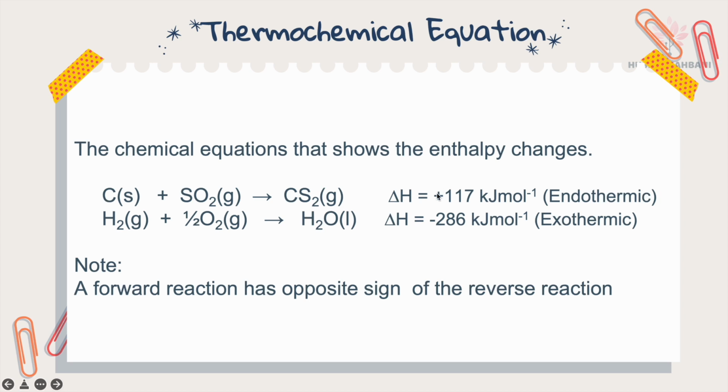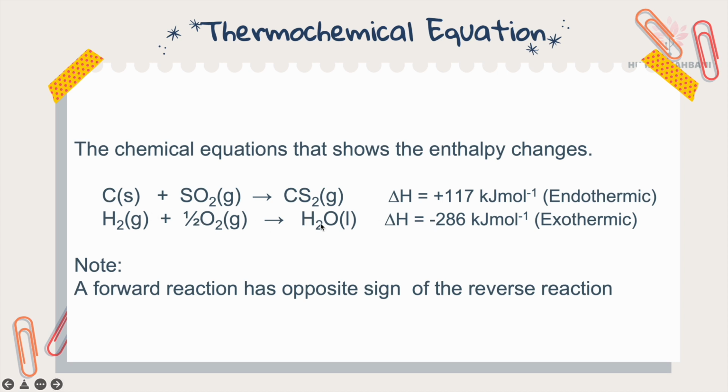For this one, hydrogen gas reacts with oxygen gas to produce liquid water. The delta H is negative 286 kJ per mole. The negative sign shows that this is an exothermic reaction, meaning the product enthalpy is less than the reactant enthalpy.